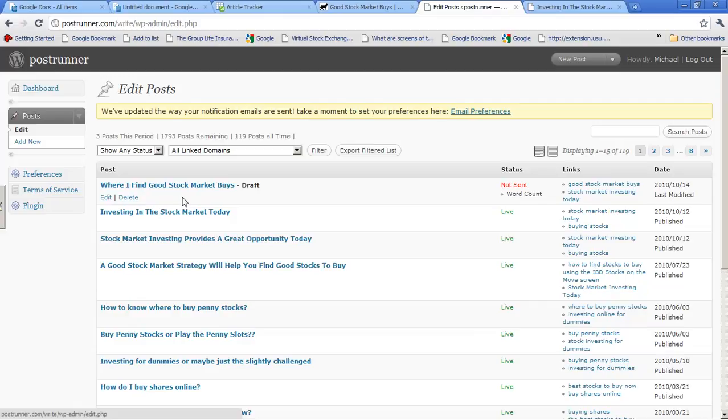So if an article gets rejected, you have two choices. You can change it and resubmit it to the same directory, or you can just move on to another directory and resubmit it. I'm not sure how your article quality will be, because I haven't seen much of your writing yet, but it's going to be an important part of the process, because if they don't approve your articles and you're spending a lot of time rewriting, I don't want to spend a lot of time paying for rewrites.